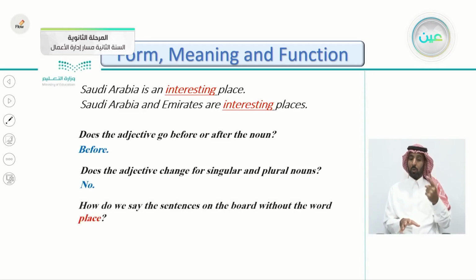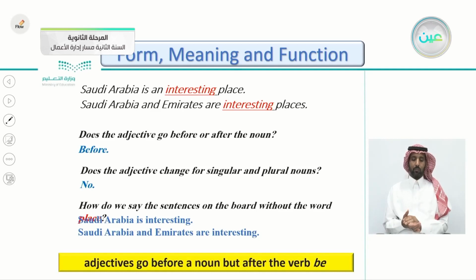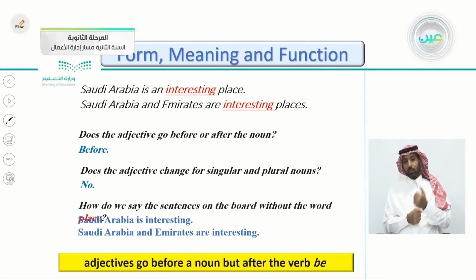How do we say the sentences on the board without the word place? If we want to remove it, how do we write these sentences? Like this. We say Saudi Arabia is interesting. And Saudi Arabia and Emirates are interesting. So here we put are and here we put is. Adjectives go before a noun but after the verb be. The adjectives come after the verb to be.